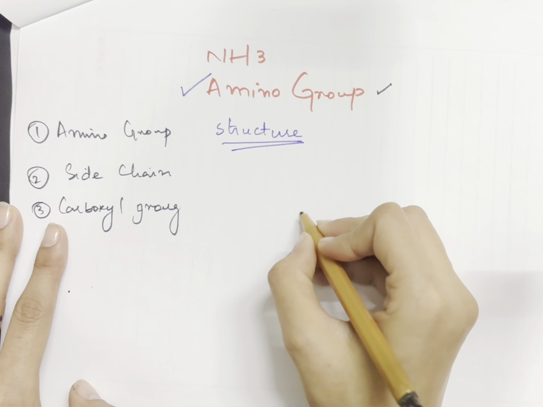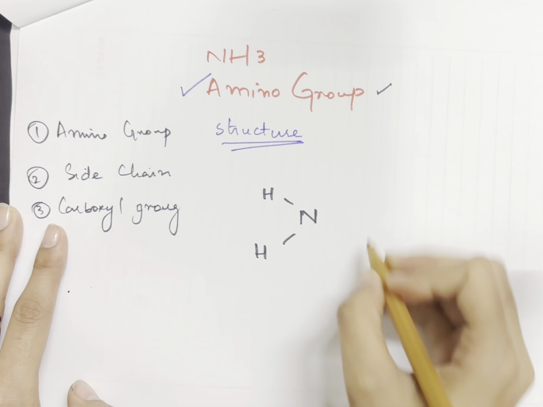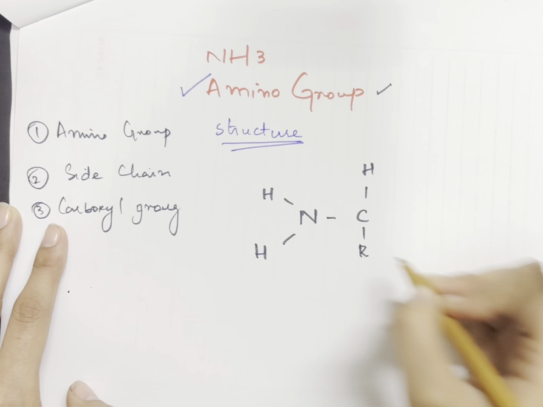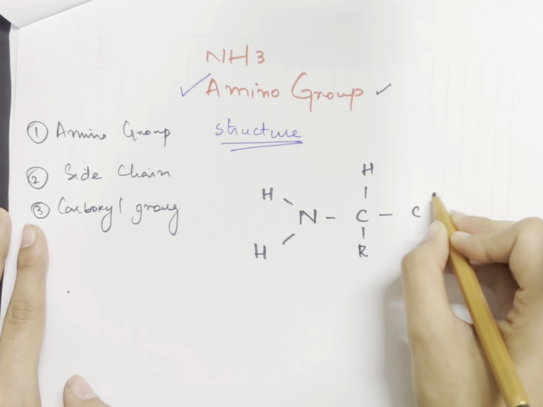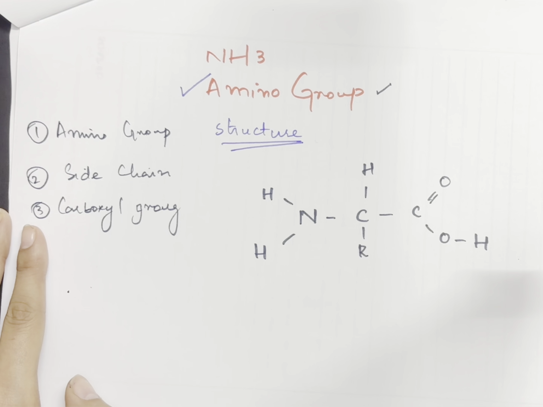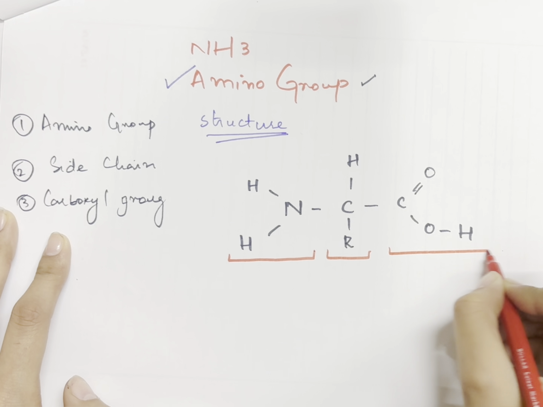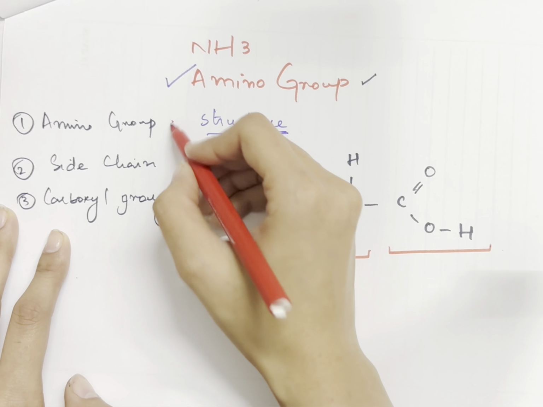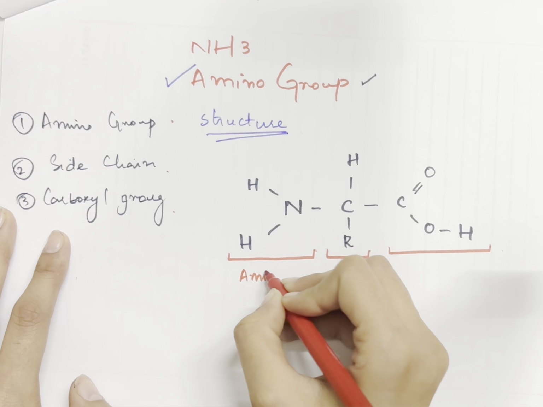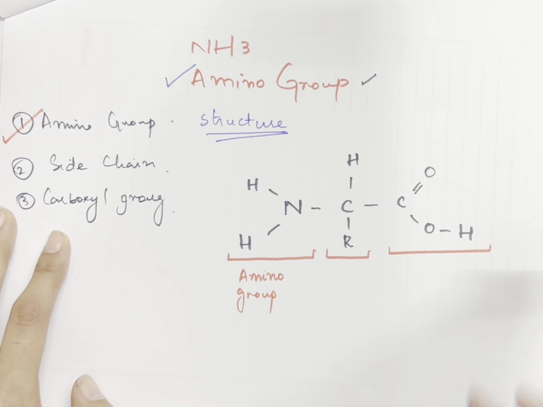Let's make the structure. On either side, we have the NH3 itself. This is termed as the amino group. We're going to label it in a bit. Then we have the CHR group, that is the side chain group, and thirdly we have the carbon oxygen double bond. We have oxygen and hydrogen. Have a look at this structure. Similarly, this structure is broken down into three different groups. These three different groups tell us how these three structures are involved in making the amino acid. This NH3 is termed to be the formula of the amino group. So the amino group is done whenever we talk about the structure.